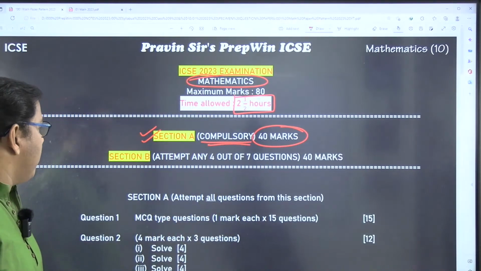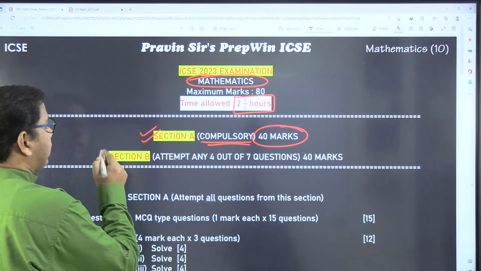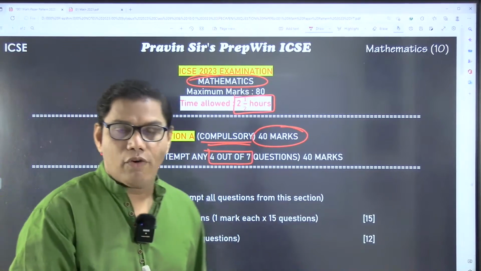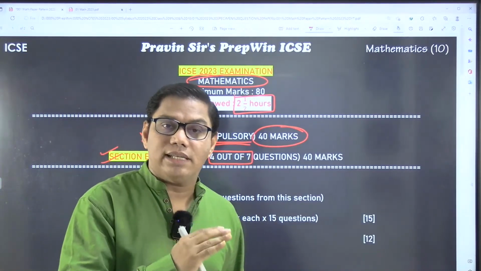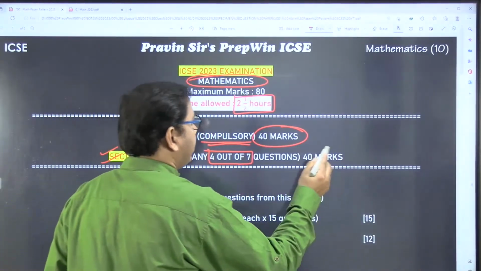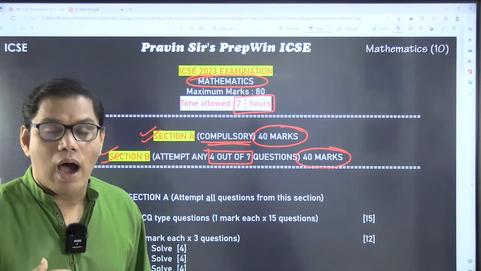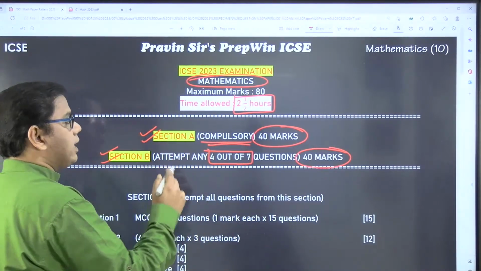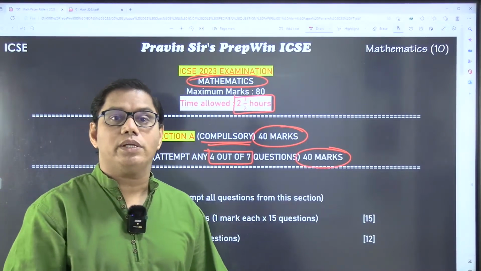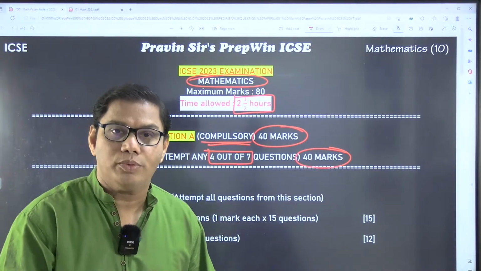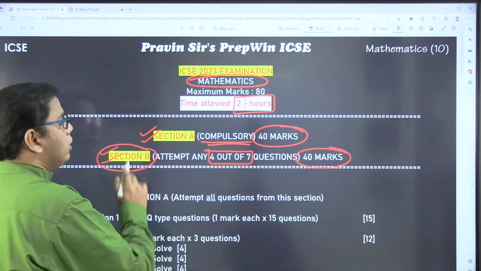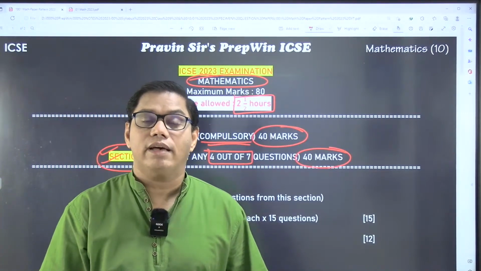Then going to section B, you have to attempt any 4 out of 7 questions, right? So a lot of options over here. There will be 7 questions, 10 marks each, and you have to solve any 4, and the weightage over here is also 40 marks. So how do we analyze section A and section B? Section A is the set of compulsory questions. You have no option over here. You have to solve each and every question. Whereas in section B, you have to attempt any 4 out of 7 questions.